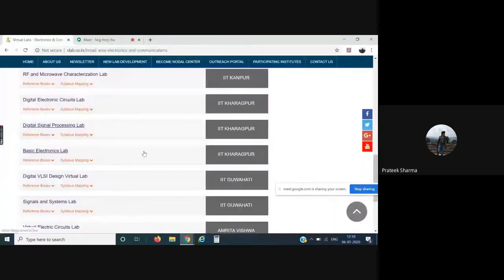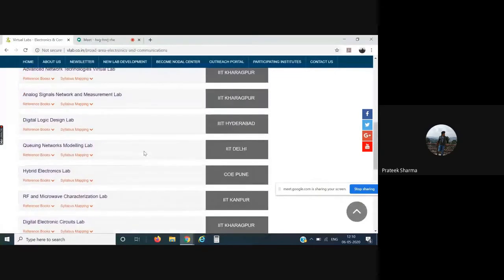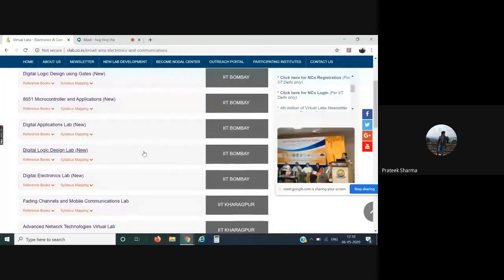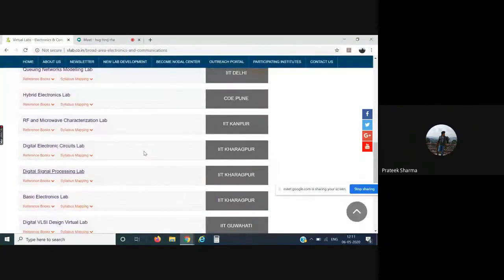Similarly, you have other labs, so you can simply explore them. Remember, apart from the basic software like Adobe Flash Player and the Java plugins, if any other specific software is required by the user, a free downloadable link would be given by us on that particular simulator window only. So we are done with the EC part.